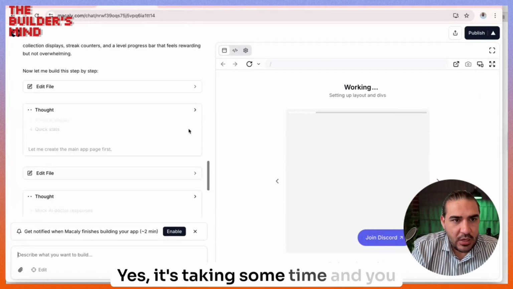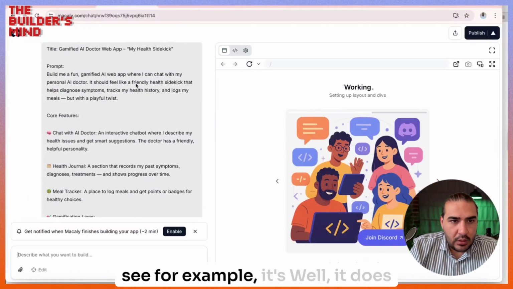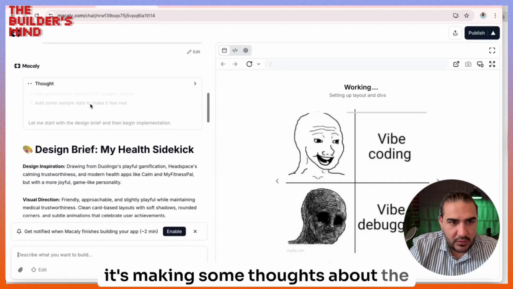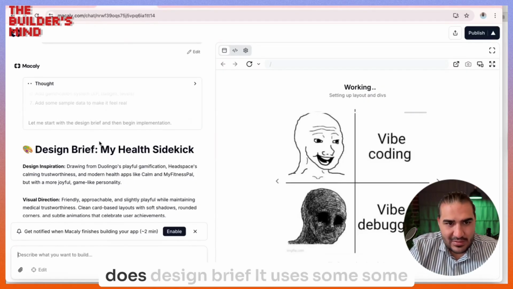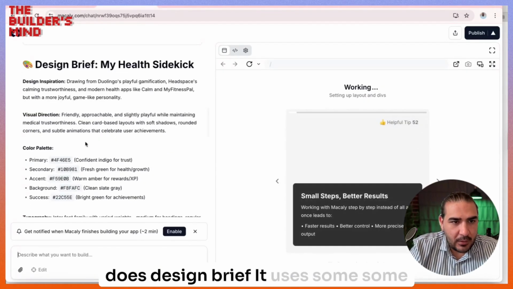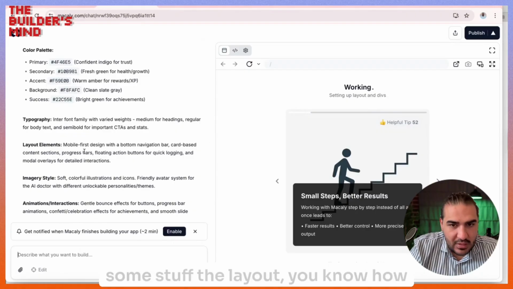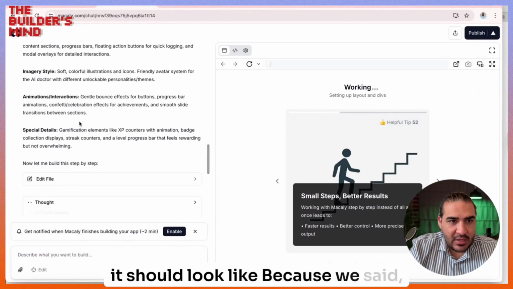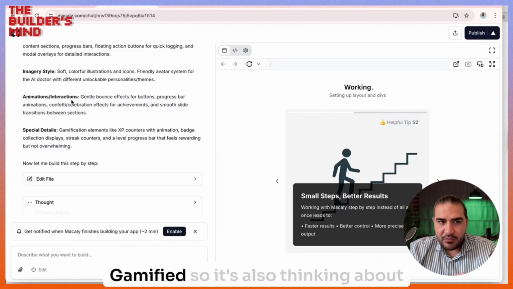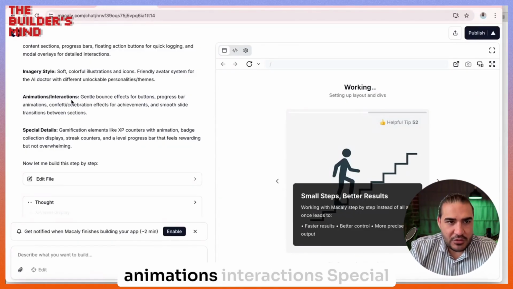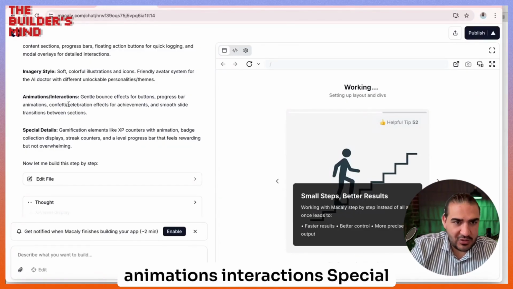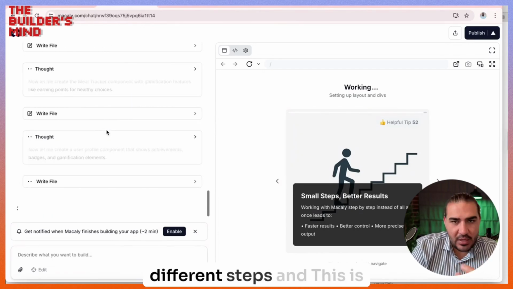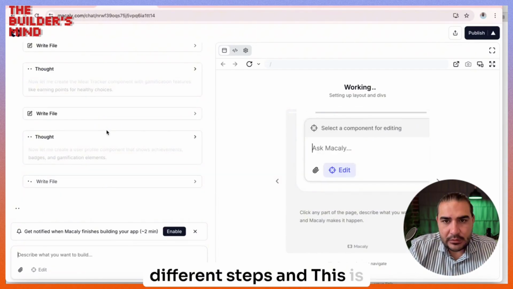Yes, it's taking some time. And you see, for example, what it does, it's making some thoughts about the design, the brief. It does a design brief. It uses some stuff, the layout, how it should look like. Because we said it should be gamified, it's also thinking about animations, interactions, spatial details, like how it should be. It's walking through the different steps, and this is something very cool.